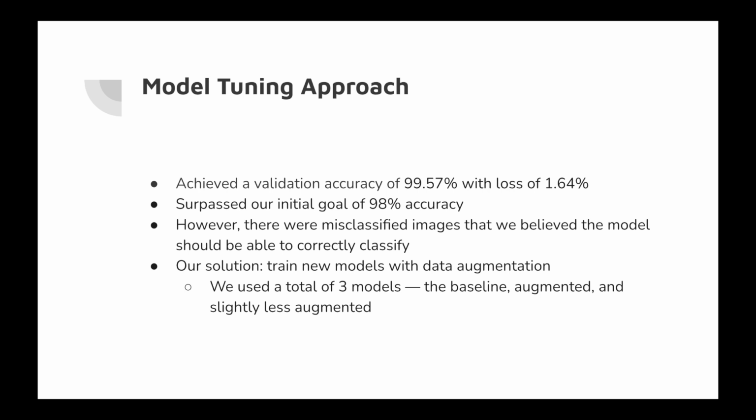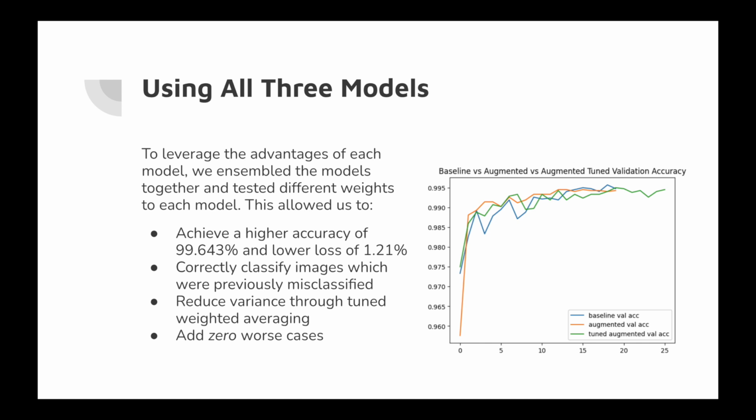Our solution to this was to create new models and train them with data augmentation, which essentially takes the data and shifts it around and rotates it to give the model more to train on. We used a total of 3 models: a baseline, an augmented model, and a slightly less augmented model. After training all 3 models, we again used the training curve validation to benchmark all of the models. To leverage the advantages of all these models, we ensembled them together and tested different weights on each model using a grid search. This allowed us to achieve a higher accuracy of 99.643% and a lower loss of 1.21%.